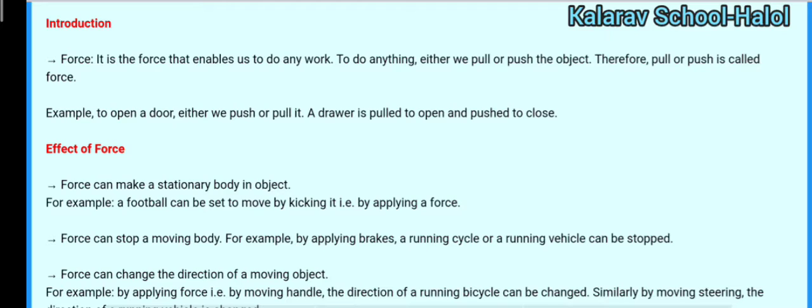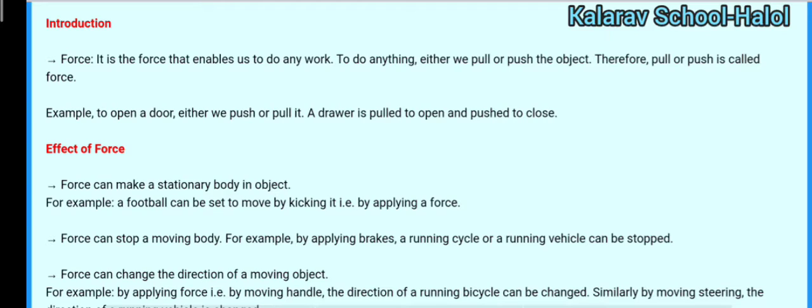As we all know, a force is a pull or push. So push or pull is called force. A force is something that enables us to do any work. To do anything, we have to pull or push that object. So simply we can say that we have to apply force on an object by pulling or pushing.